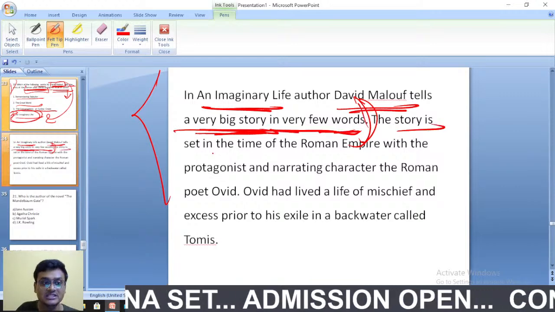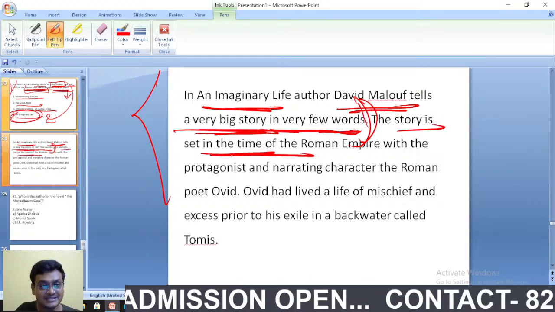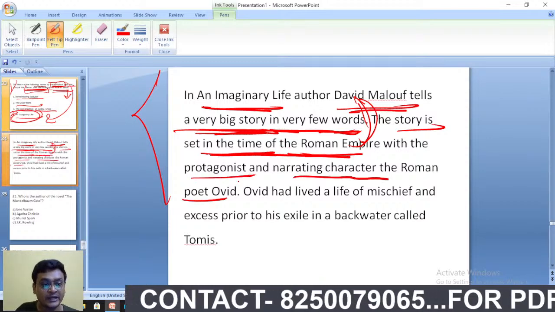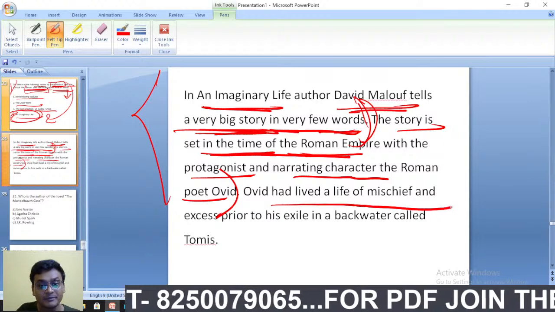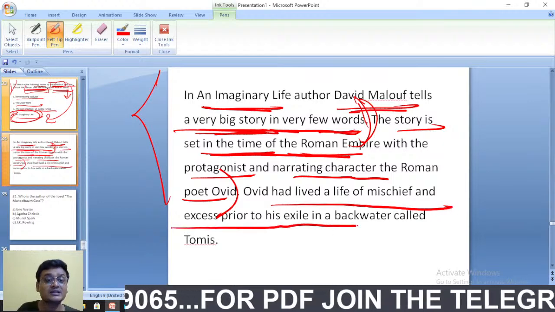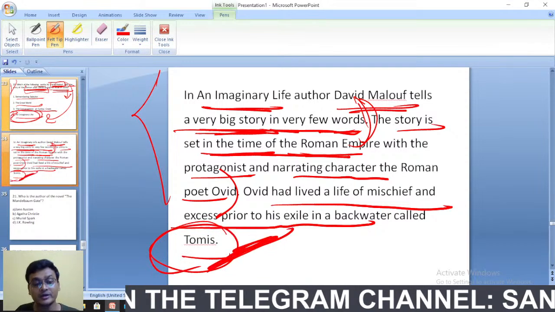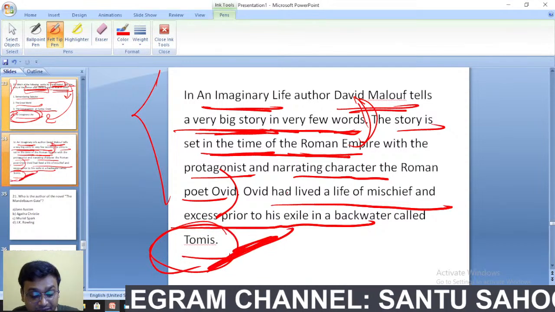The story is set in the time of the Roman Empire, with the protagonist and narrator the Roman poet Ovid. Ovid had lived a life of mischief and excess prior to his exile in a backwater called Tomis. An Imaginary Life by David Malouf.